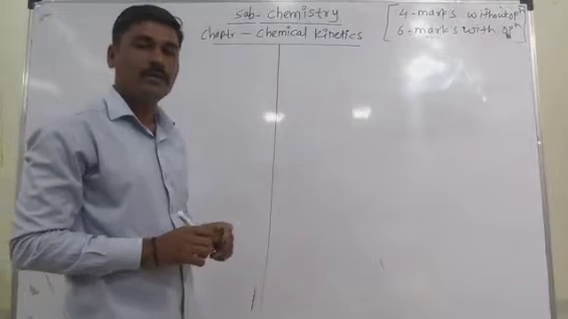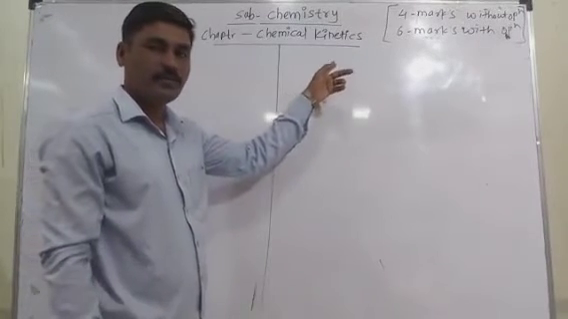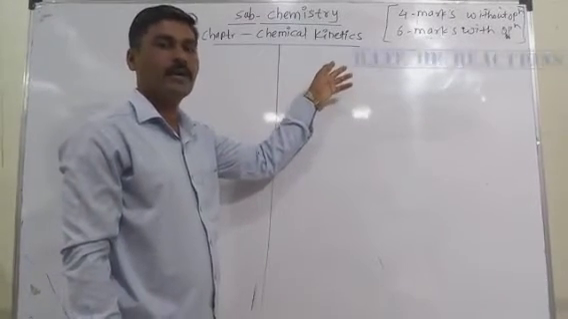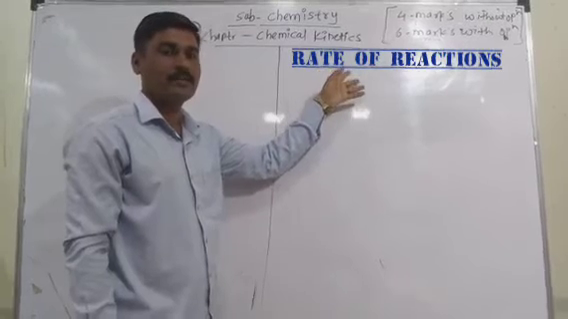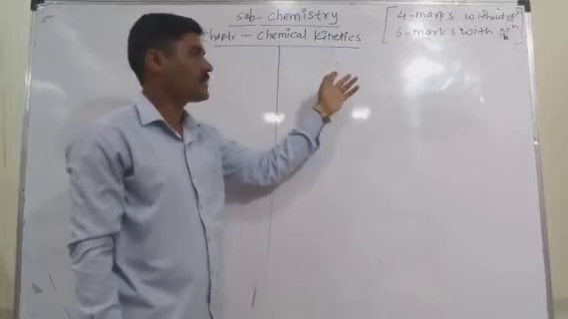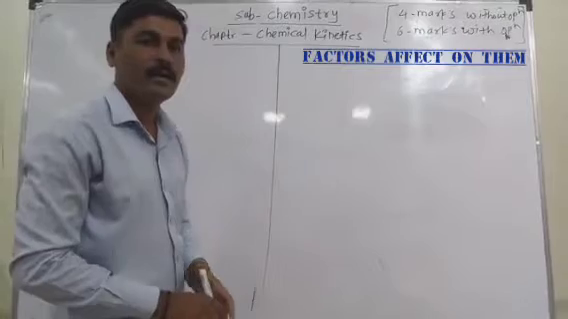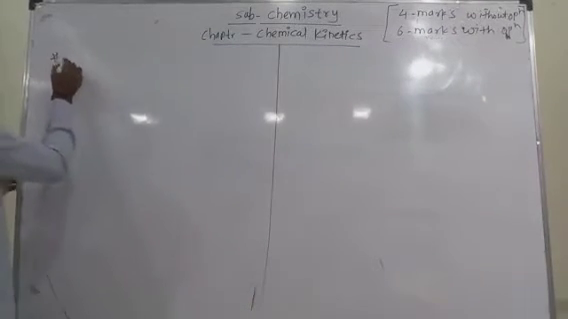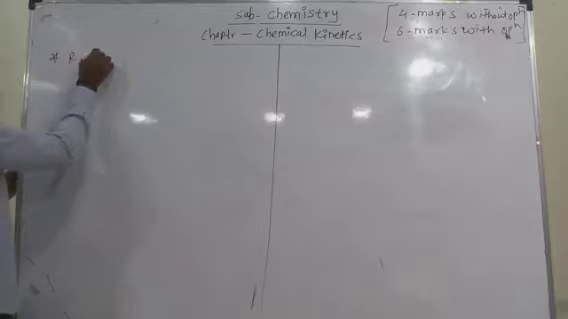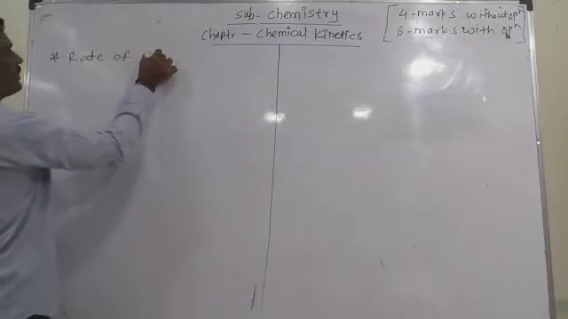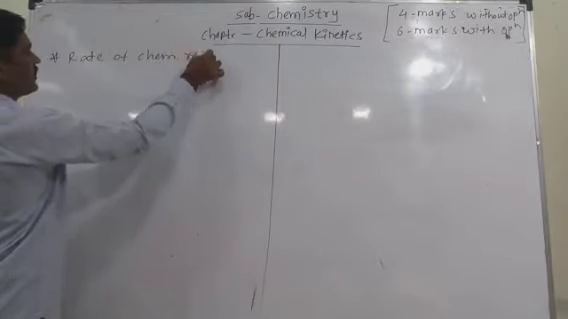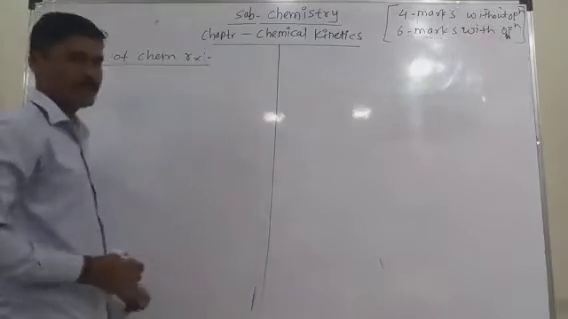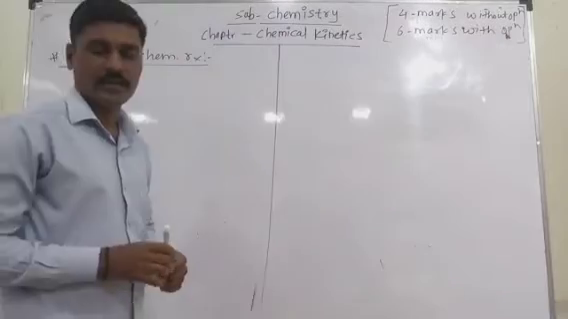Again, chemical kinetics is the branch of chemistry that deals with the rate of chemical reactions and the factors that affect that rate of chemical reaction. So what is the rate? We have to know what the rate of chemical reactions is. The rate. What is the rate?